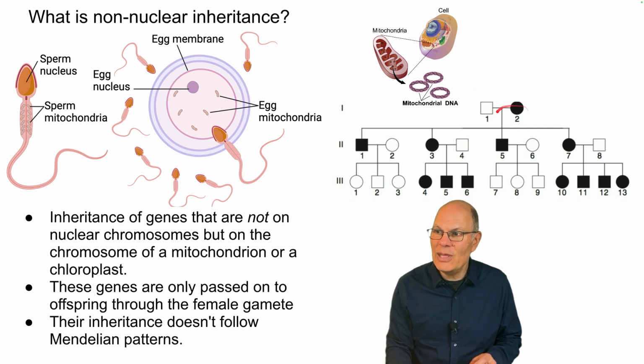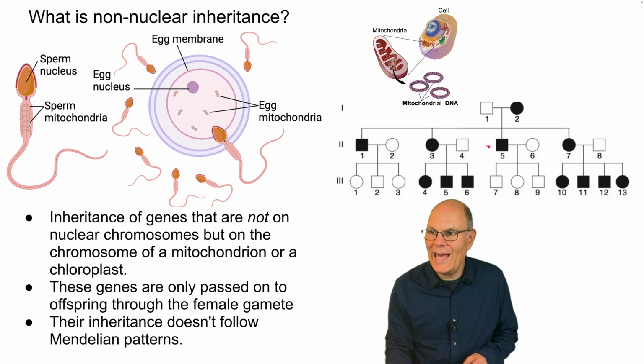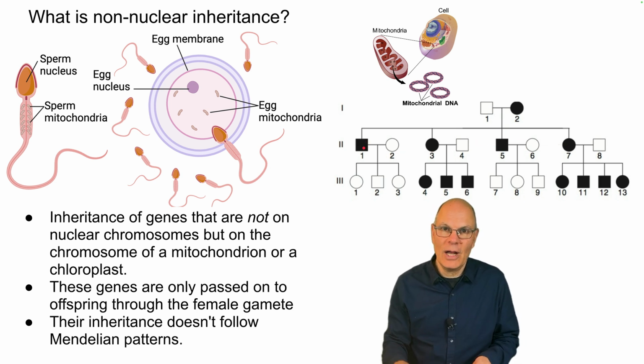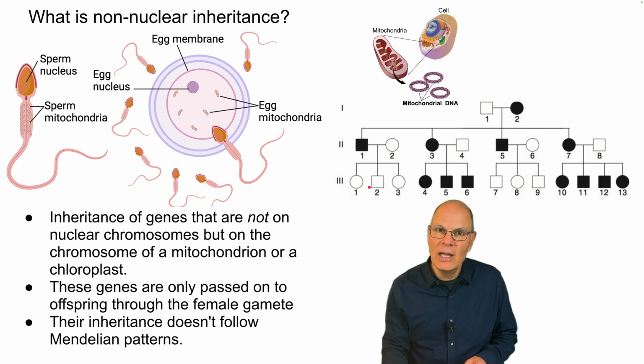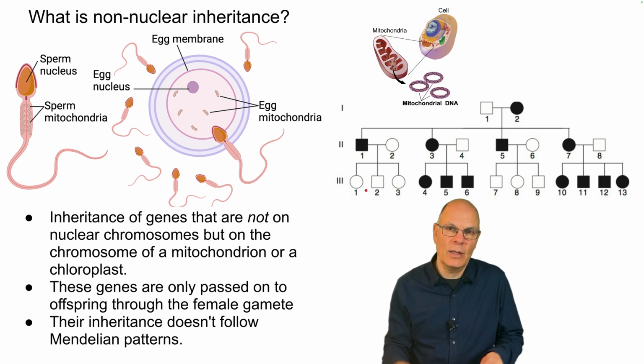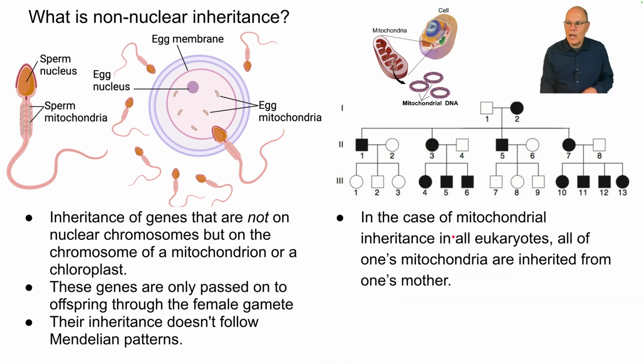You can see that in this pedigree over here, where the mom passes on the mitochondrial gene to all of her offspring, male and female. But the male who inherits the mitochondrial gene doesn't pass it on to any of his offspring. The male is essentially a mitochondrial dead end, if we're talking about mitochondria, where the female passes on her mitochondria to all of her offspring. In the case of mitochondrial inheritance in eukaryotes, all of one's mitochondria are inherited from one's mother.